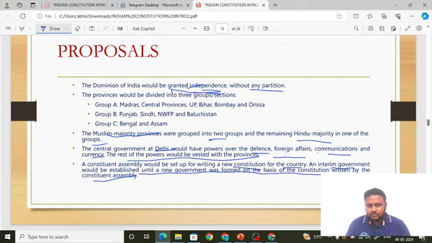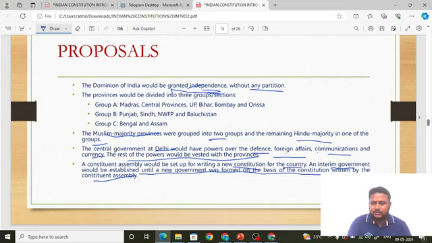So the Cabinet Mission rejected the idea of partition, but they put forward a plan which more or less satisfies the Muslim League, and it satisfies the needs of the Congress also. So the Cabinet Mission Plan was a success. The idea of a Constituent Assembly put forward by the Cabinet Mission Plan was accepted. The August Offer's Constituent Assembly was rejected. The Cripps Mission was rejected, friends. When it comes to the Cabinet Mission, accepted, friends. You have to remember this.